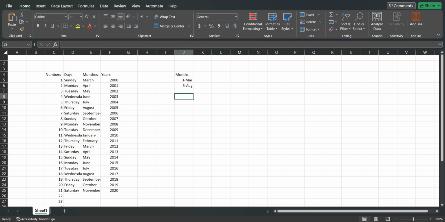Also, you can include the year. For example, let's say 3rd of August 2020. So this is another way of writing it as a shortcut. So this way is also available in Excel.